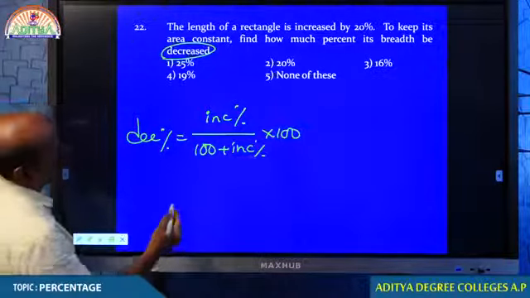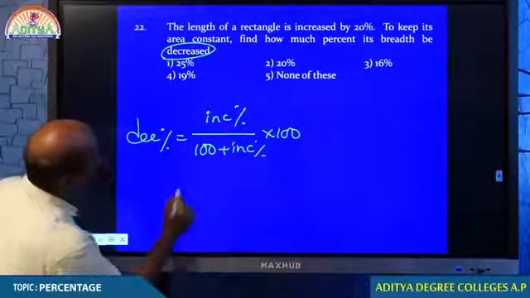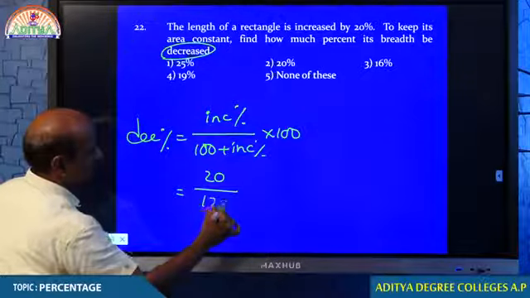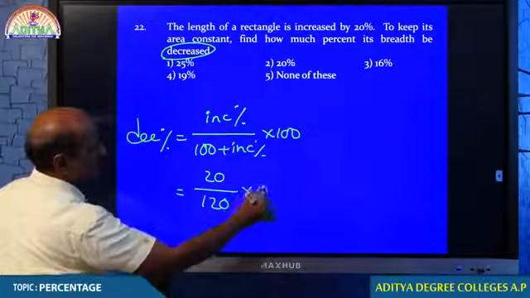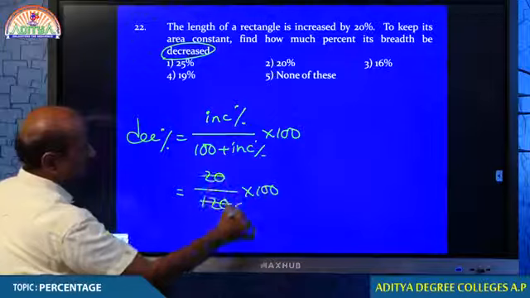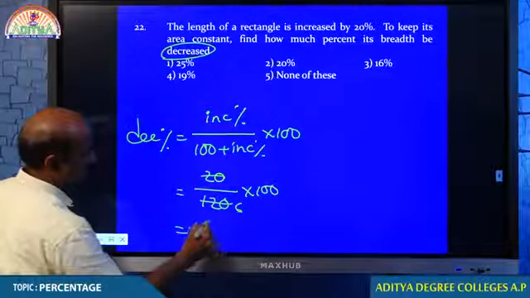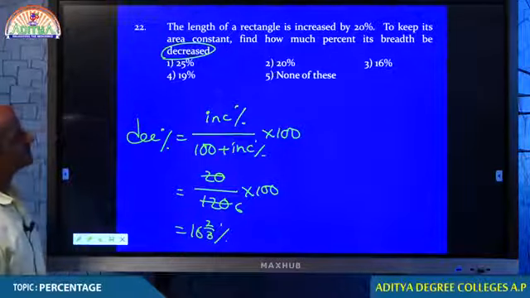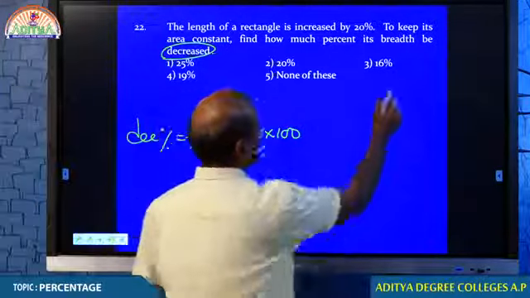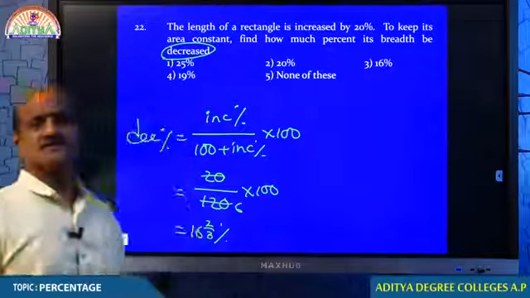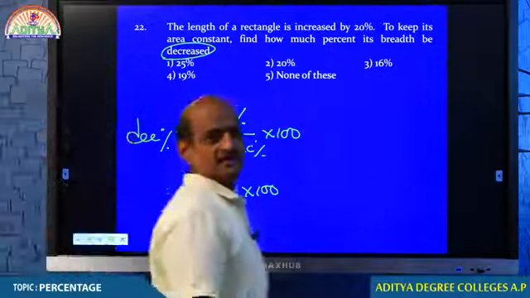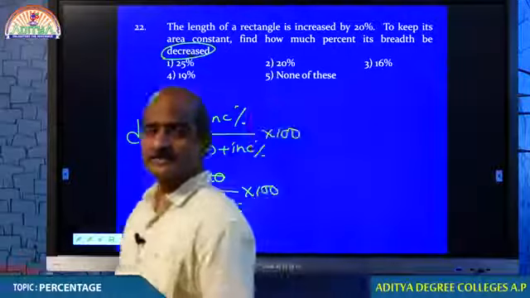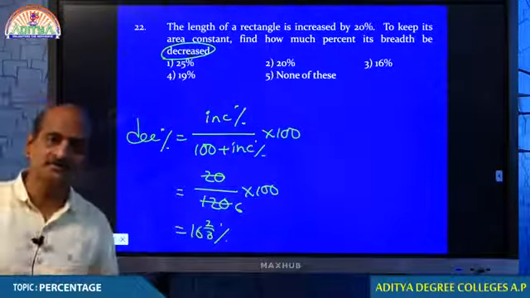What is the increase? 20. Therefore, 20 by 100 plus 20, 120, into 100. 20 cancels 6 times. Therefore, your answer is 16 2 by 3%. Comfortable students? You understand when this formula we have to use?